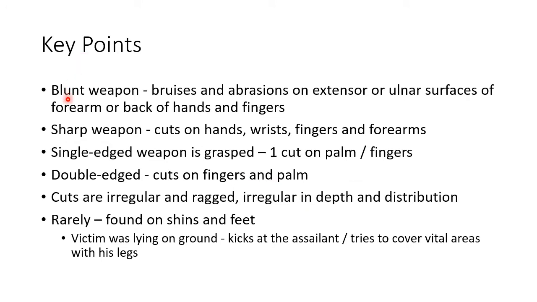In case of a blunt weapon, there will be bruises and abrasions on the extensor or ulnar surfaces of the forearm or the back of the hands and fingers. In case of a sharp weapon, there will be cuts on the hands, wrists, fingers and forearms. When a single-edged weapon is grasped, there will be a single cut on the palm or fingers. When a double-edged weapon is grasped, there will be multiple cuts on the fingers and palm.